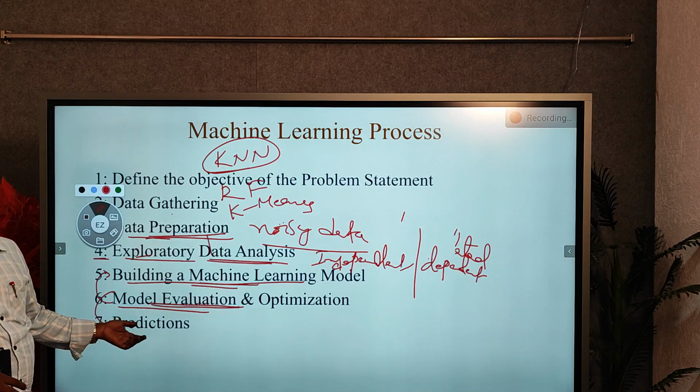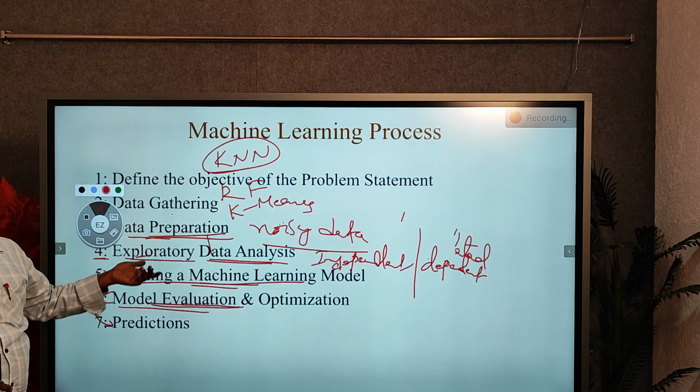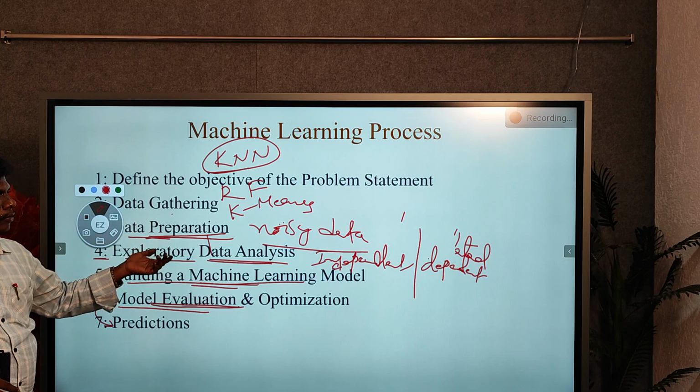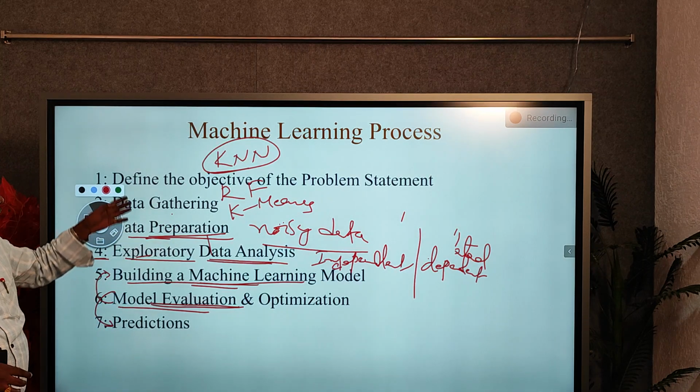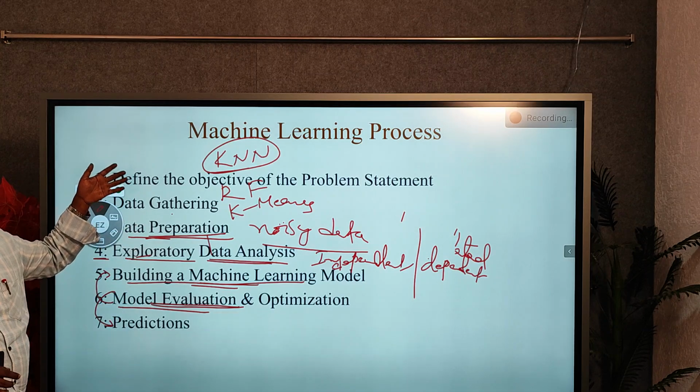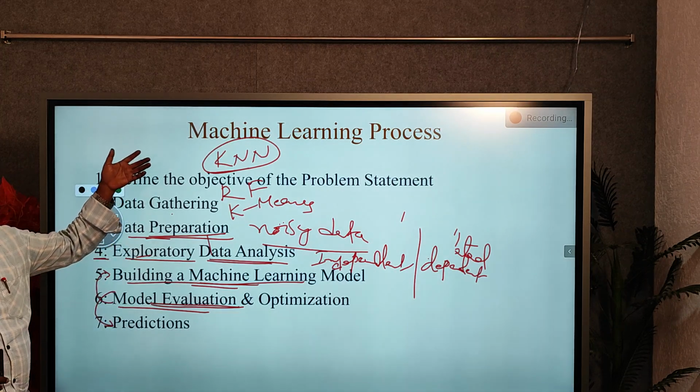Now we can check with test samples. By applying some test samples, we can find out a particular prediction. So these are the different steps involved in the machine learning process.